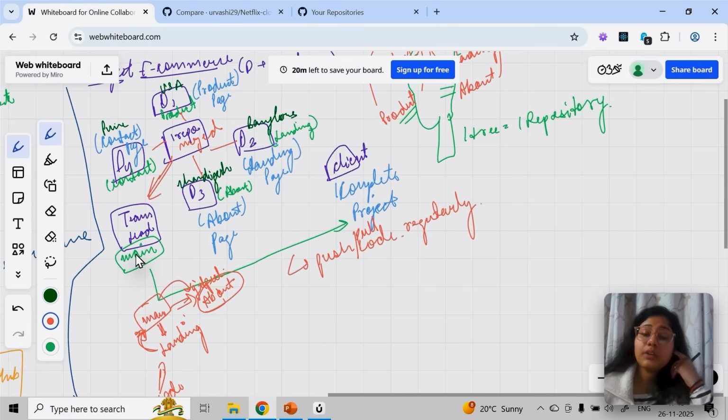And always remember, main is that one branch which always has the fixed code. Main is that one branch which has all the fixed code, or the latest code. That's why we do this pull and push regularly.